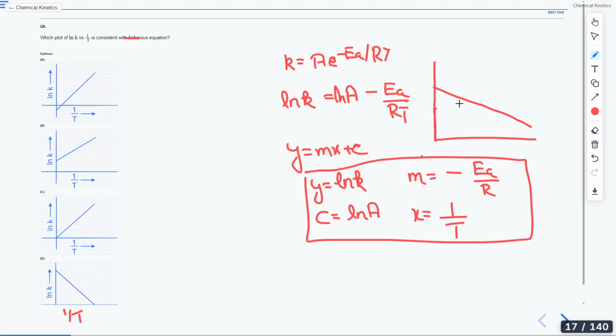Here, can you tell me, on the left hand side, on the y, we have ln k, and on the x, we have 1/T. Can you tell me what is this intercept here? The height from the origin to the place where the line is cutting.